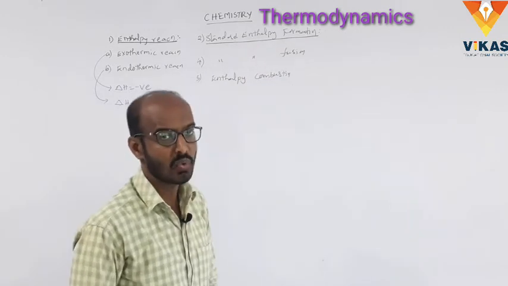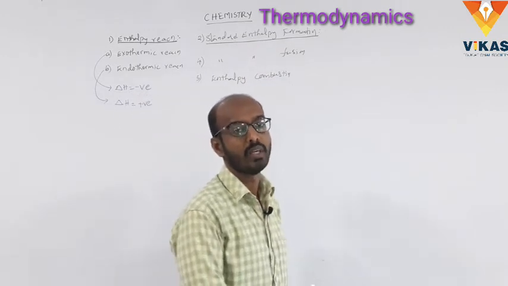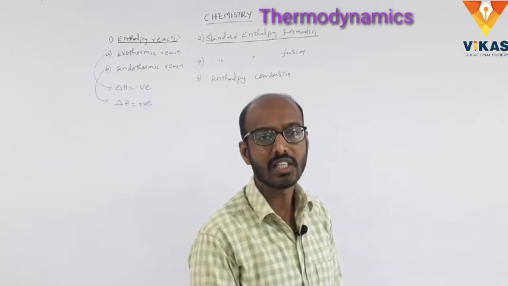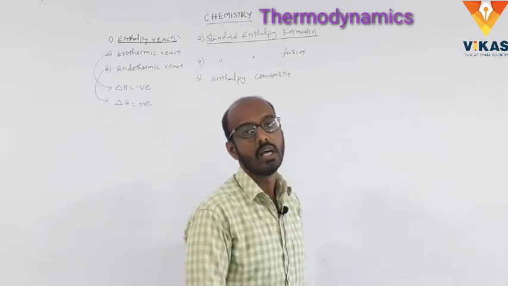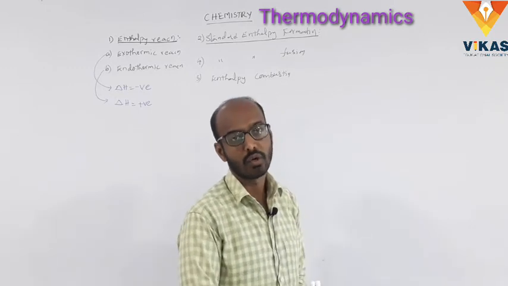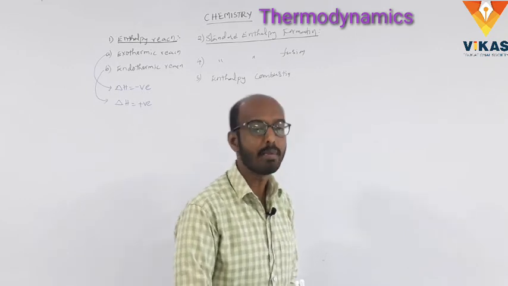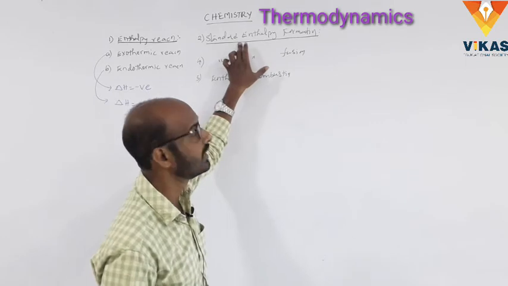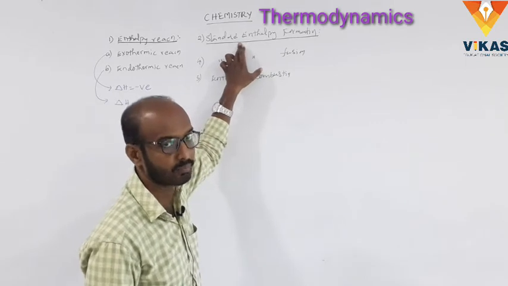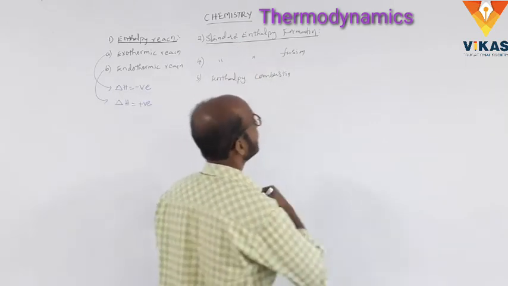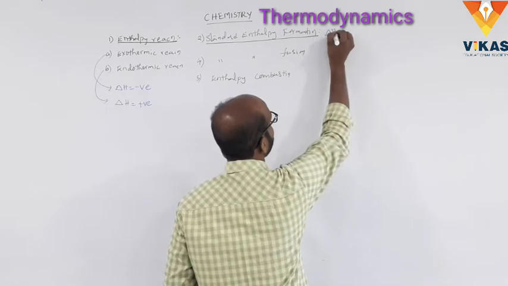Once again, the amount of heat energy liberated or absorbed when 1 mole of the substance is obtained from the constituent elements is called standard enthalpy of formation. Here the delta H value is negative.